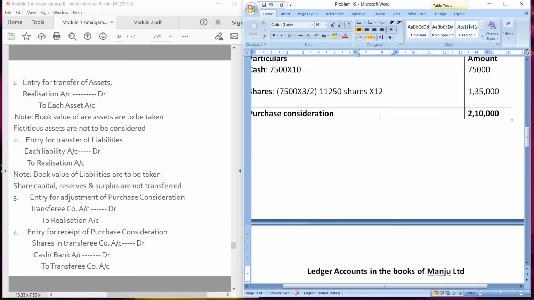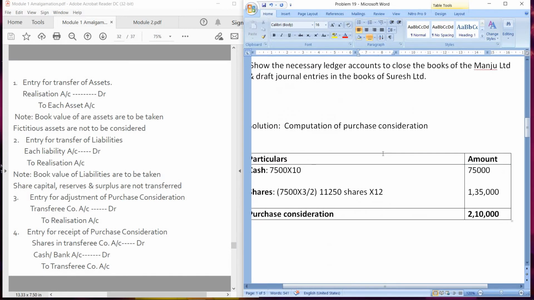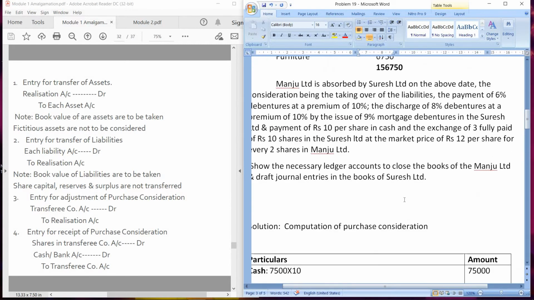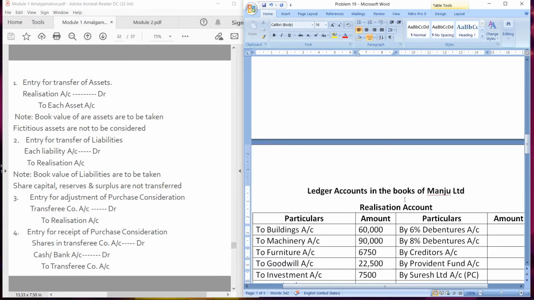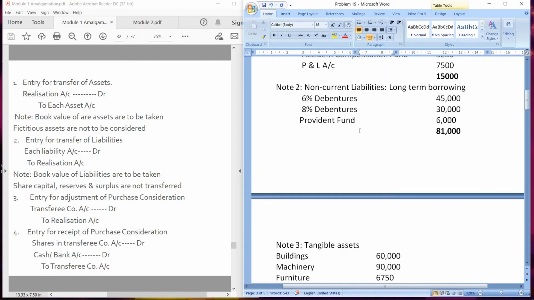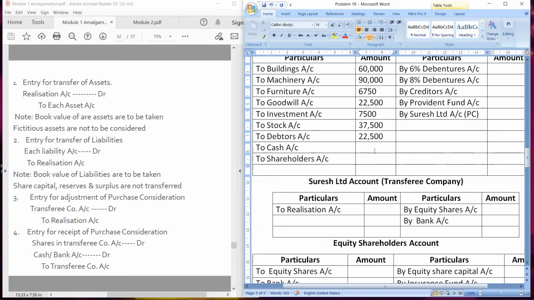Next, to stock account, what is the value of stock given? 37,500. To debtors account, 22,500. And finally, to cash account, 15,000. Okay, so we are done with the first entry.